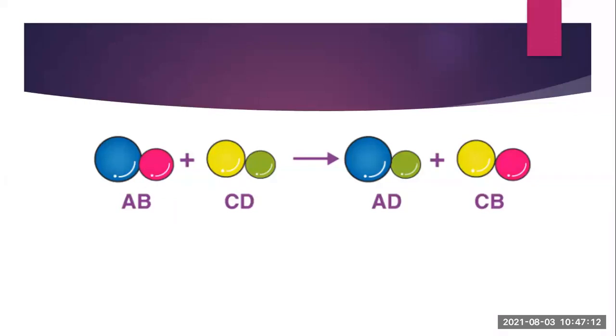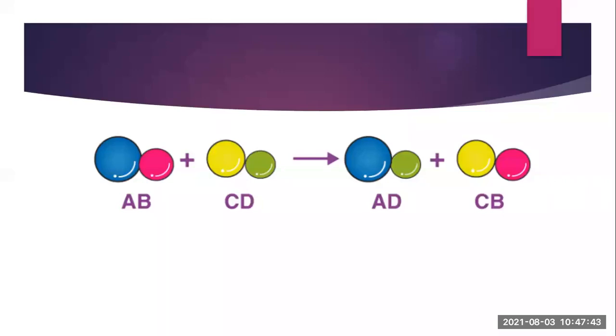The blue colored element, that is A, will combine with the green colored balloon, that is D. Hence after combination, they will form one new compound known as AD, which was not present on the reactant side. Always remember, whatever is present on the left hand side of an arrow are the reactants, and whatever is present on the right hand side of the arrow are the products.